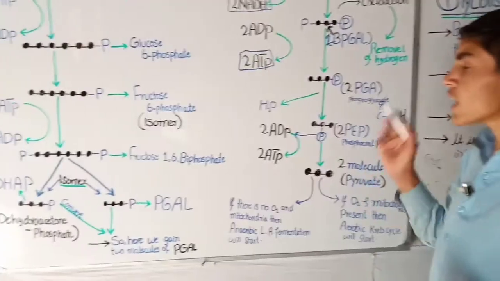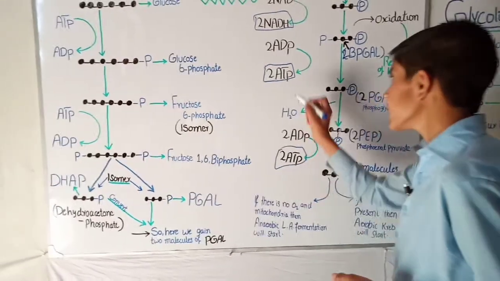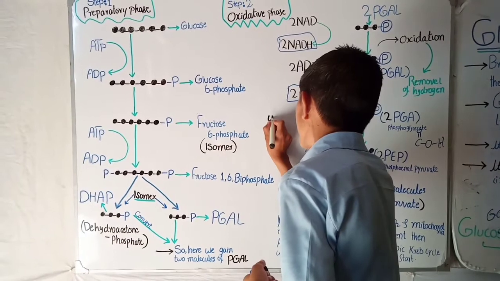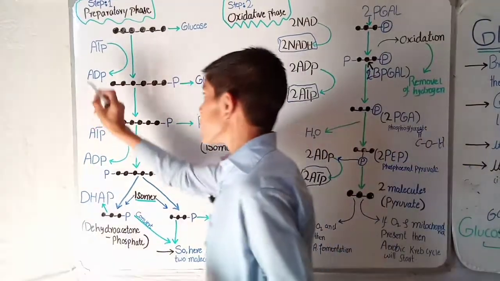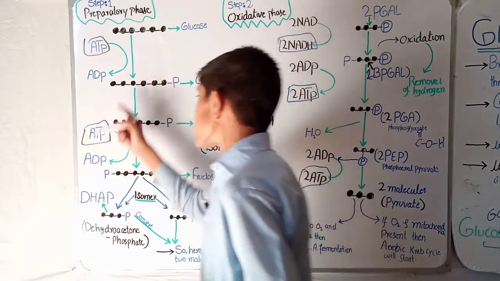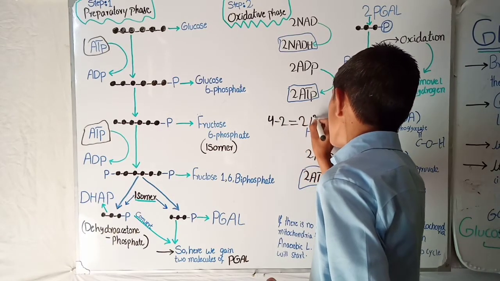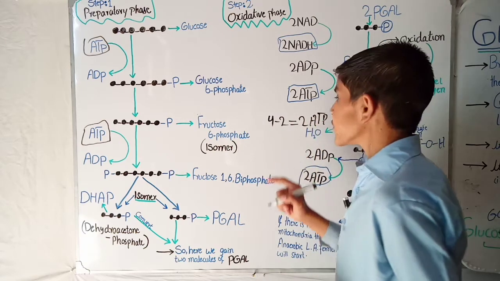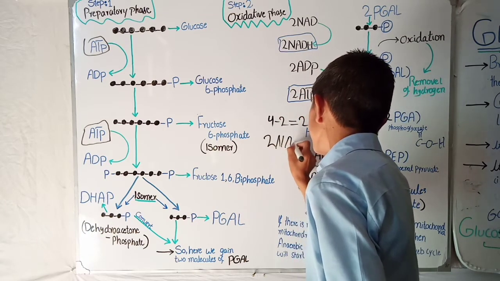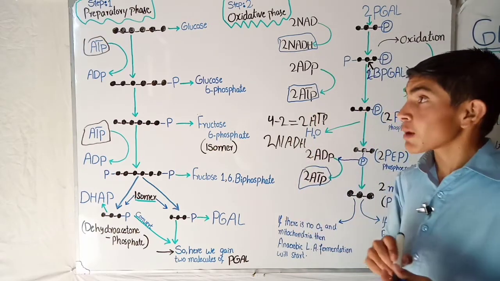Okay, so now how much energy is released as a byproduct? 2 ATP here. Okay, 2 ATP here and 2 ATP here. So how much energy is released? About 4 ATP. Okay, 4 ATP is released, and how much energy did we use? 1 ATP here and 1 ATP here. So 4 minus 2 will give us how much energy? 2 ATP. Okay, so we gain 2 ATP and 2 NADH. So it is proved that 2 ATP of energy is released during the process of glycolysis.